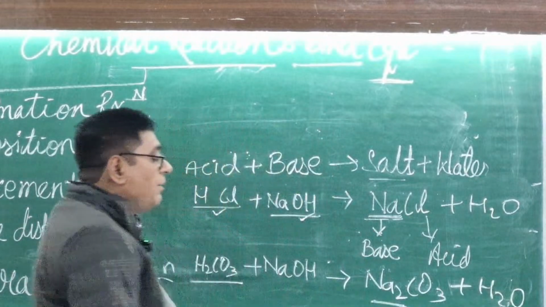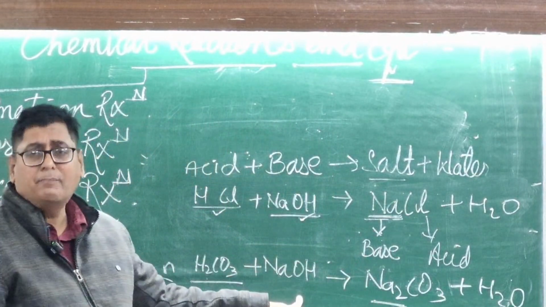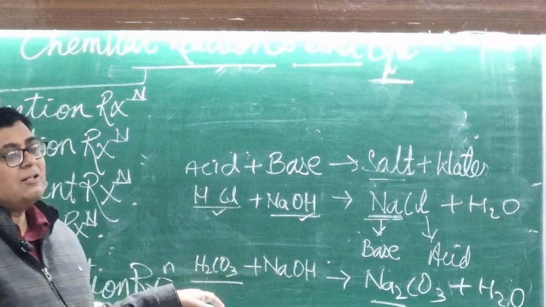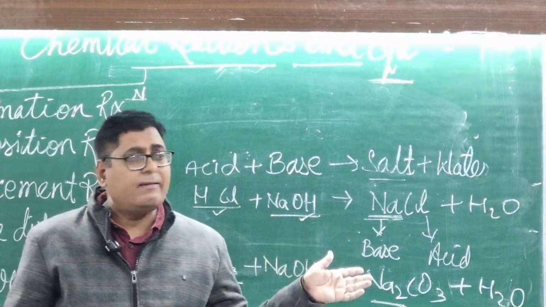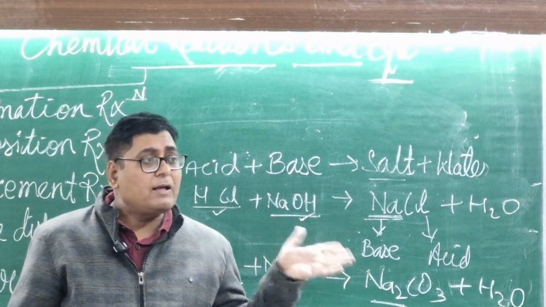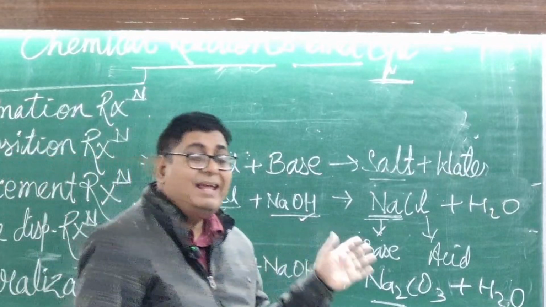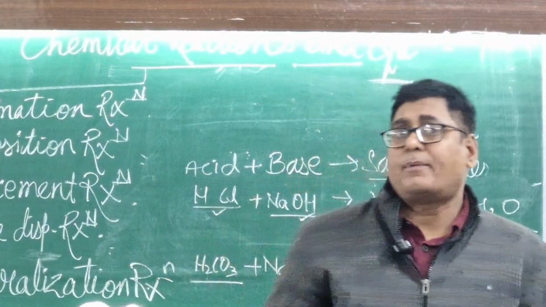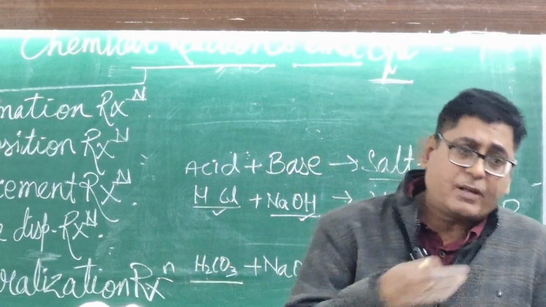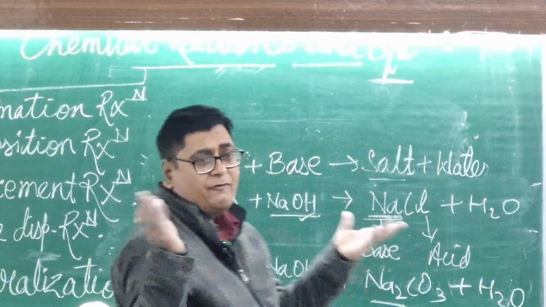The salt comes from this acid and this base. Is H2CO3 a strong or weak acid? This one is a weak acid. You should always remember that chapter 1, chapter 2, chapter 3 are all intermixed chapters, and several types of questions will come in front of you in different ways.